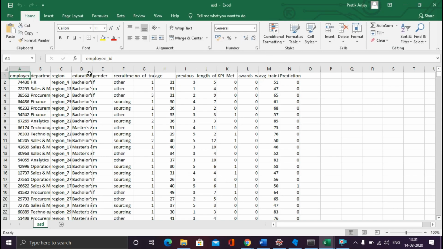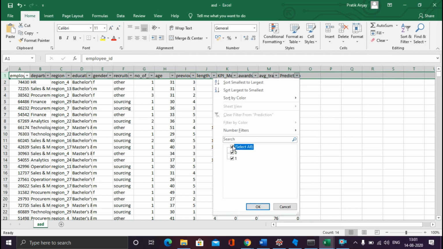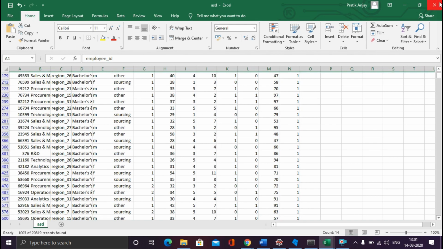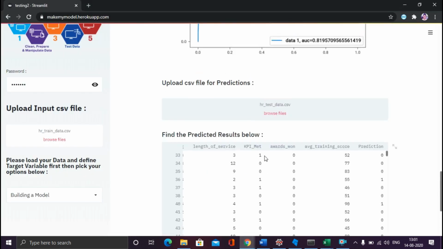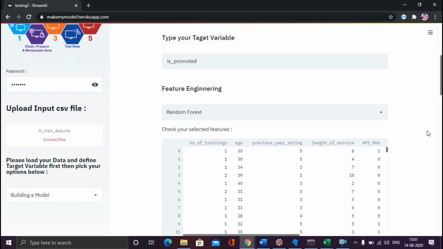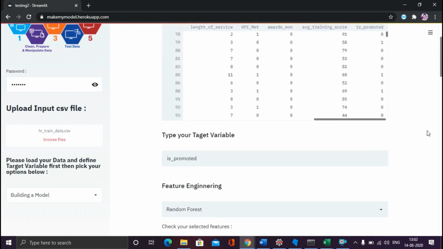So if you see, your result is downloaded, your prediction file is over here, and if you want to see, filter it, see how many are promoted, how many are not promoted. 1 means promoted, 0 means not promoted. You will have all the results. So in this application you have not written any code, but you got all the desired output any machine learning model application can give you.